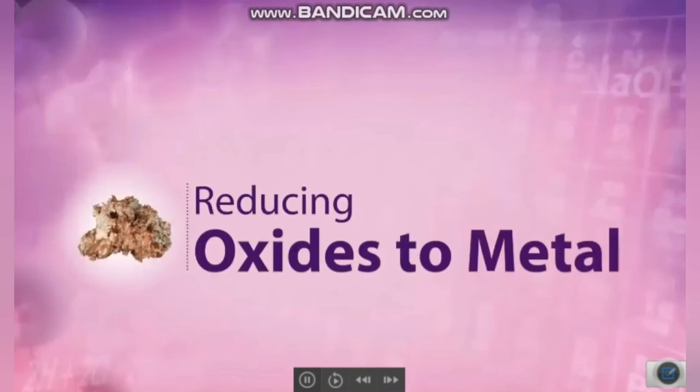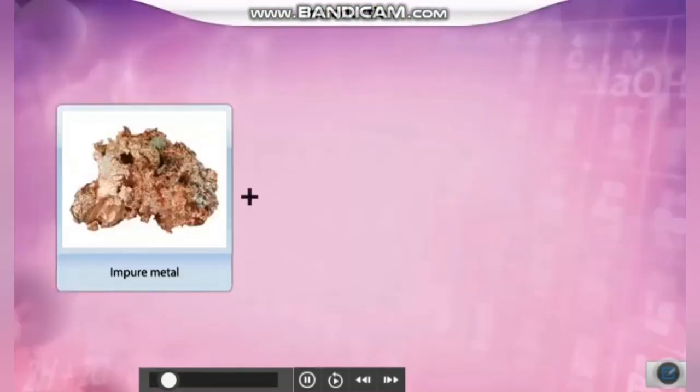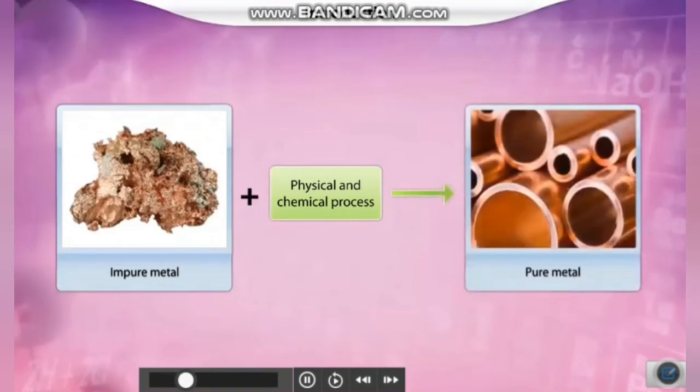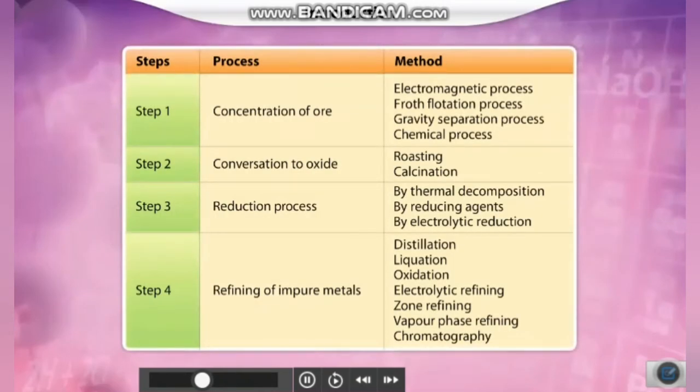Reducing oxides to metal. Impure metals are extracted from their respective ores. To obtain their pure form, they undergo a series of physical and chemical processes. There are four main steps involved in the conversion of ore to its pure metal, namely, concentration of the ore, conversion of the concentrated ore into oxide, reducing the oxide to the corresponding metal, and refining of the impure metal.